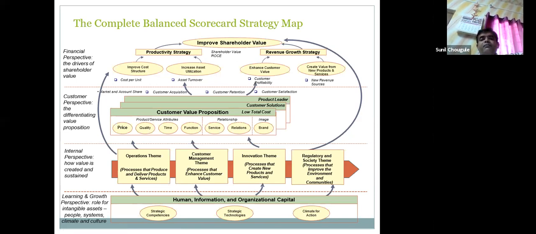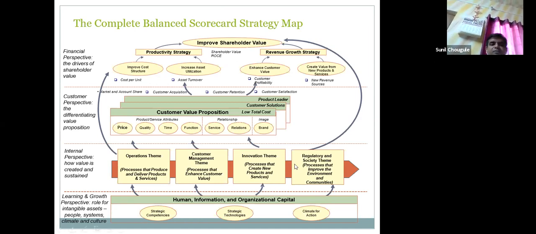Every other company which has a big name in the market is encashing its image and coming into other fields of business also. We have seen Tata is coming with AIG insurance company. Then Bajaj is coming with Allianz. Again, Reliance is coming with Religare, and certain companies who were into manufacturing are coming into banking and other sectors also. So this is what really wants to create value from new products and services.